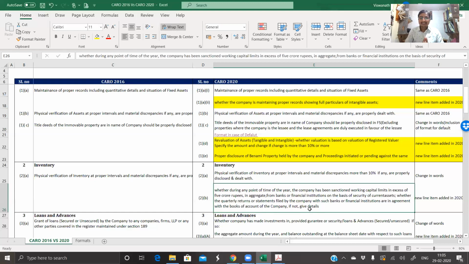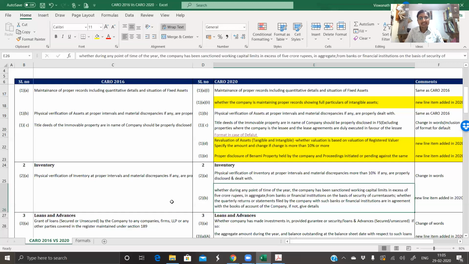Very, very important. We know that quarterly statements get signed by us, the chartered accountants, and then we submit them to the bank. Like most of the SKR clients where we have loans, Suresh sir certifies the stock statements and submits them. Or sometimes some other chartered accountant would have certified those stock statements and submitted them to the bank, because quarterly submission of audited stock statements is mandatory in most of the working capital limits.